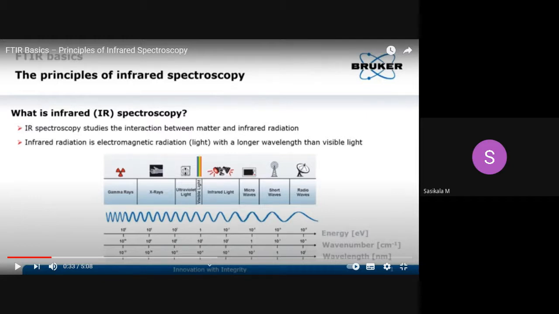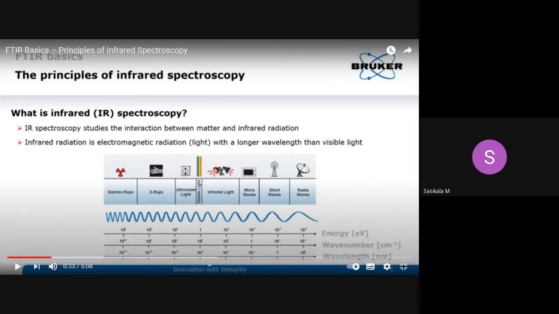This mid-IR is divided according to its applications and energy levels into two regions: the functional group region and the fingerprint region. The functional group region has higher energy levels, and that spectrum is called the vibrational spectral region, whereas the fingerprint region is the rotational spectral region. The functional group region ranges from 4000 to 1500 centimeter inverse, and the fingerprint region is from 1500 to 667 centimeter inverse.